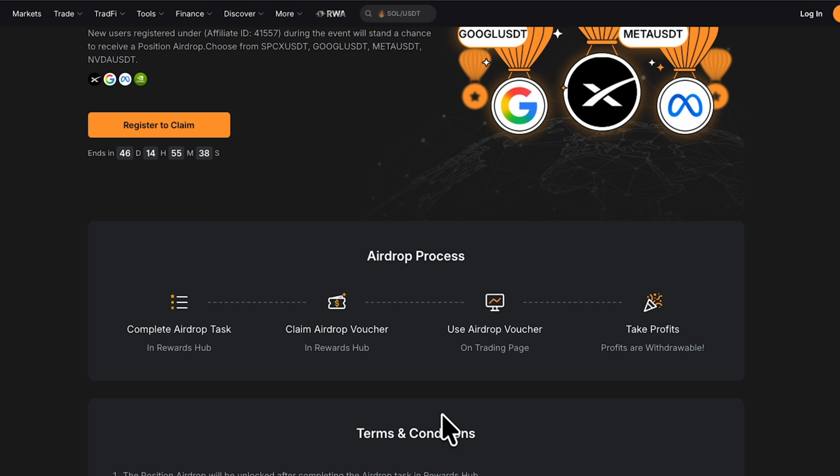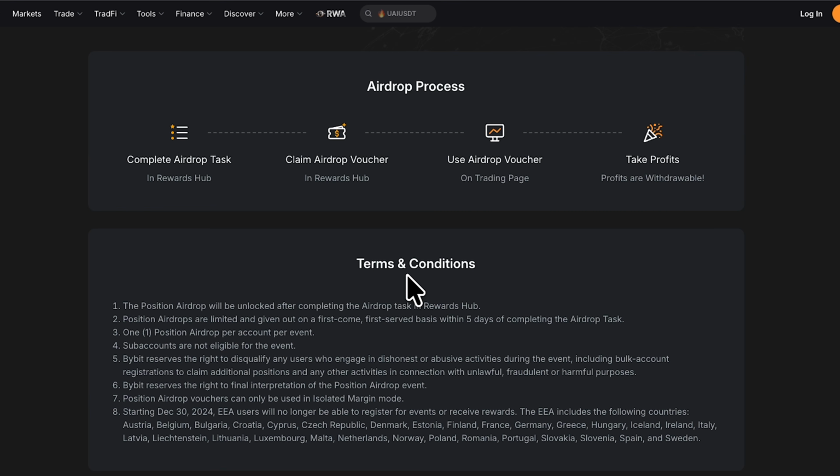But before you go, let me talk about the terms and conditions, because this part is very, very important, because a lot of you might not get this airdrop if you don't listen to this part of this video. Now let's go ahead and talk about the terms and conditions. Number 1 is that the position airdrop will be unlocked after completing the airdrop task in rewards. Obviously, like I've said earlier, it is when you've done the airdrop task that you can unlock the 1000 USDT position airdrop for yourself. So you need to complete the task first.